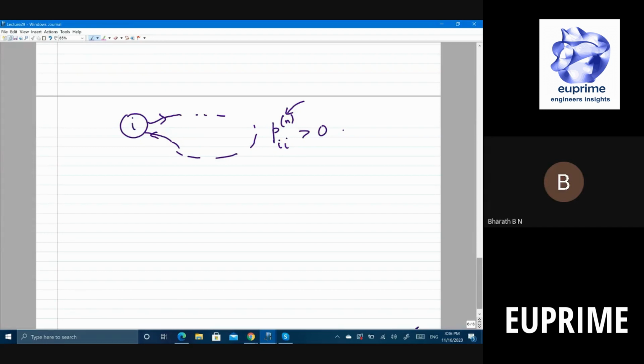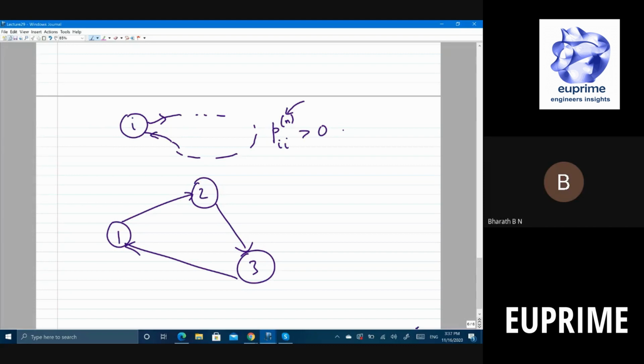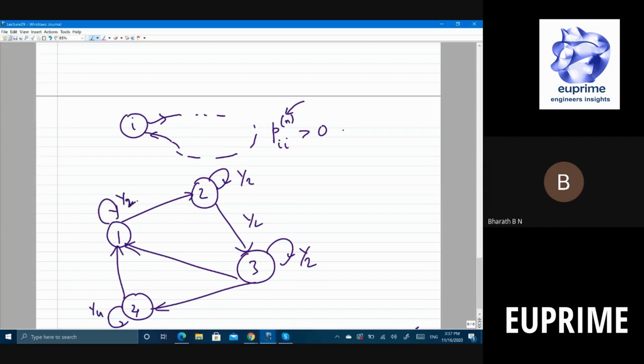So maybe I'll write a diagram, okay? It's quite complicated. States 1, 2, 3, 4. This is a Markov chain with certain probabilities. If you want to make it more interesting, I'll make it half-half. Otherwise it's a boring Markov chain, right? It will keep on circling. Is that fine?